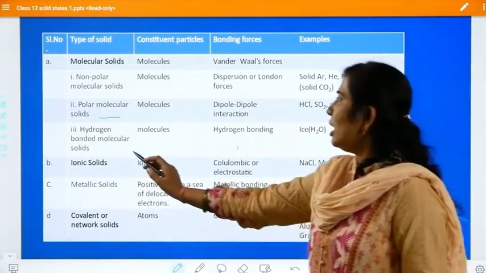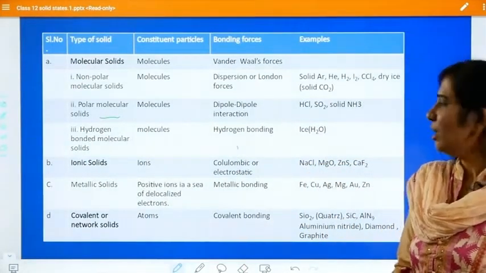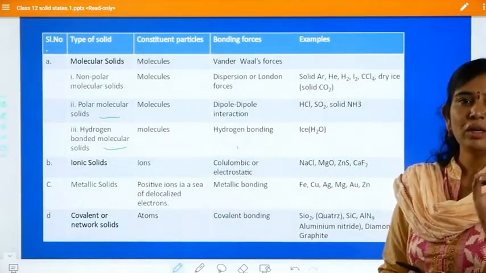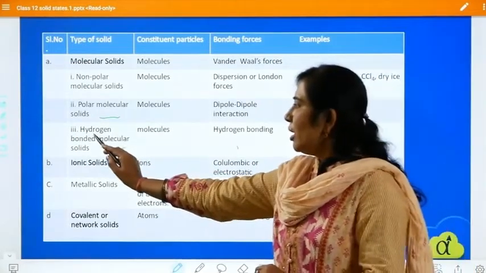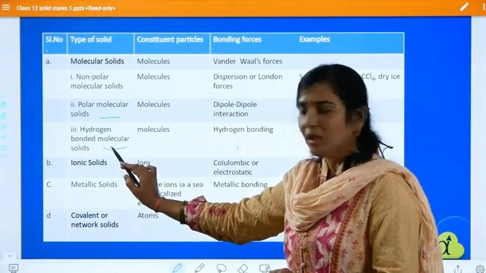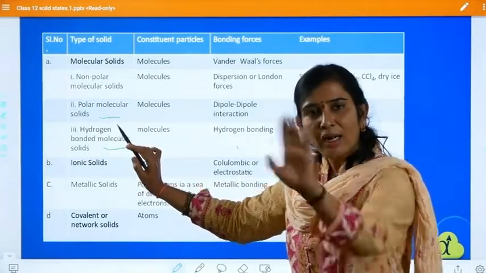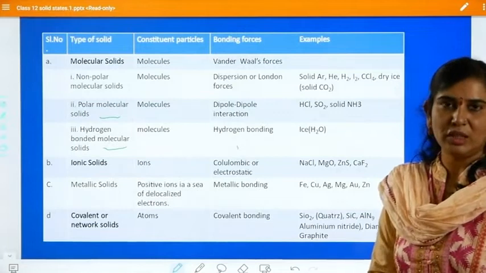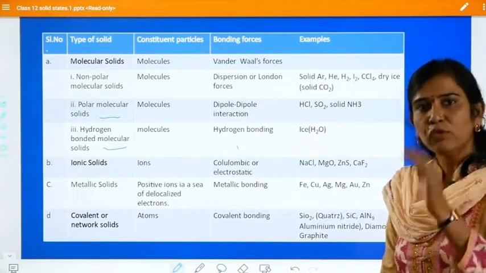Now, the last type of molecular solid that we are going to study is the hydrogen bonded molecular solid. Friends, listen here. The name itself is telling that it is a molecular solid where the bond is formed between hydrogen and other electronegative constituents, like oxygen, chlorine, nitrogen, or fluorine.